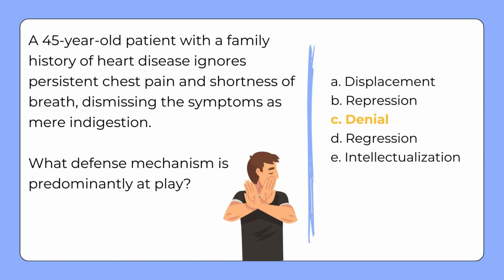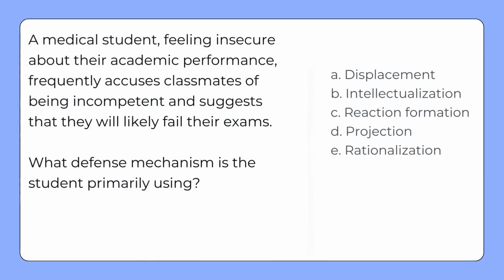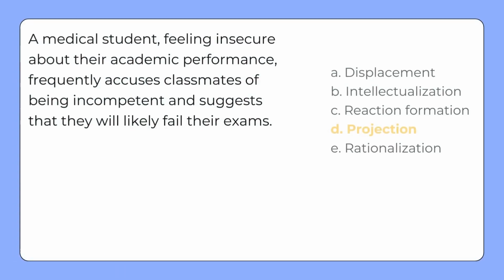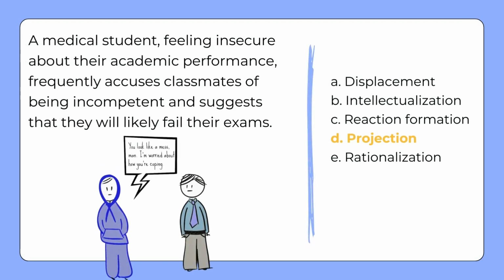A medical student, feeling insecure about their academic performance, frequently accuses classmates of being incompetent and suggests that they will likely fail their exams. What defense mechanism is the student primarily using? The correct answer is projection. The student projecting their own fear of failure onto others by accusing classmates of incompetence is an example of the defense mechanism of projection.